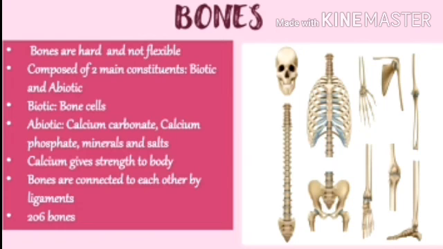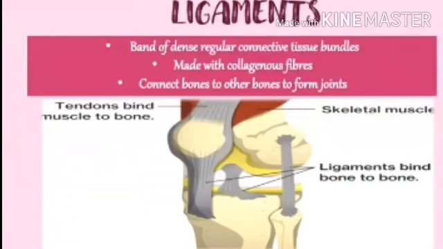Understood about the bone? Now let's see about the ligaments. Ligaments are bands of dense regular connective tissue bundles made of collagenous fibers, and ligaments connect bones to other bones to form a joint. See in the picture that ligaments bind bone to bone. That is a connective tissue bundle.